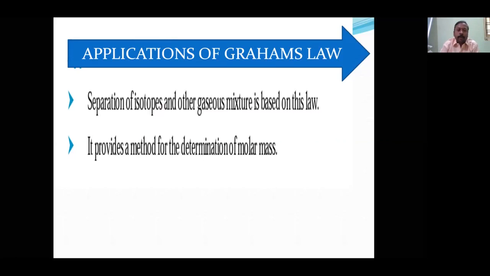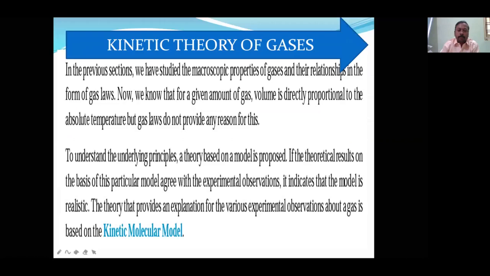Now our next topic is the postulates of the kinetic theory of gases. The kinetic theory of gases is regarding the macroscopic properties of gases and their relationships. Macro means entirely: pressure is not because of one molecule, and temperature is not because of one molecule. Now we are going to discuss that for a given amount of gas, volume is directly proportional to absolute temperature.